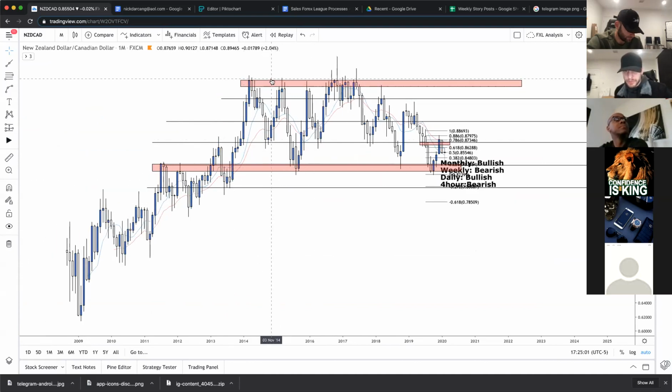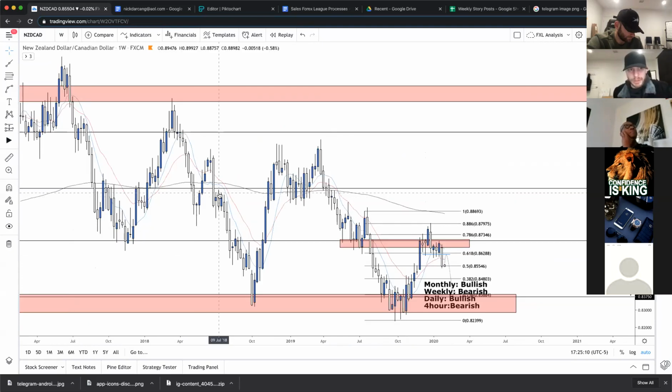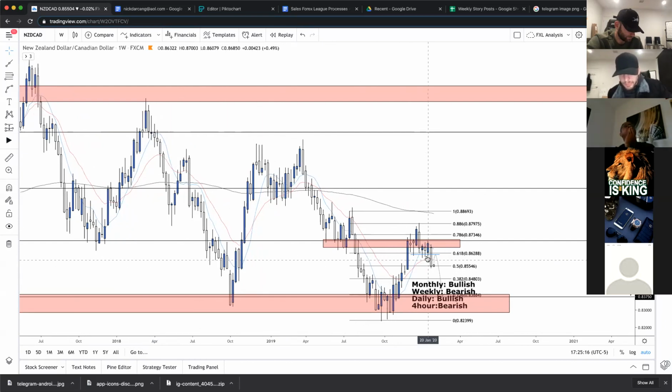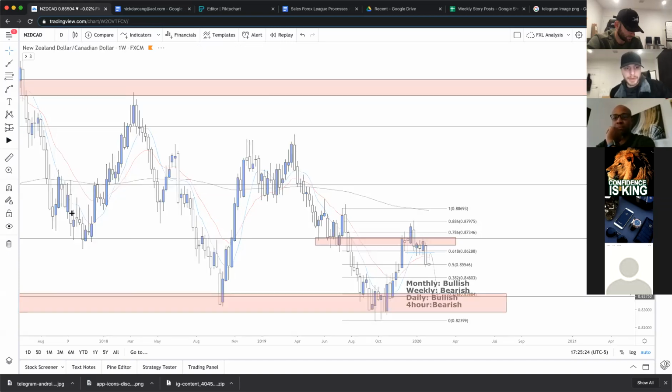We just see price action bouncing up and down between this resistance and this support. So we're not going to really consider that one too much. We're going to drop to the weekly. This is looking pretty bearish, right? Lower highs, lower lows, break of support, turn of resistance, retesting as resistance. Huge bearish engulfing, so it's definitely looking bearish here. We're just going to try and capitalize on that continuation.